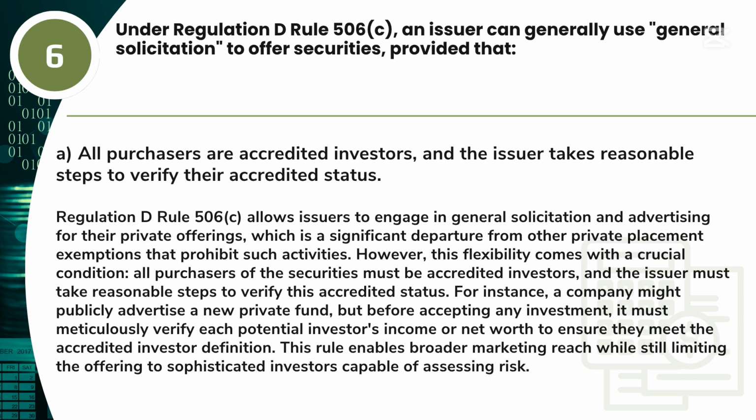Answer: A. All purchasers are accredited investors, and the issuer takes reasonable steps to verify their accredited status. Regulation D Rule 506(c) allows issuers to engage in general solicitation and advertising for their private offerings, which is a significant departure from other private placement exemptions that prohibit such activities. However, this flexibility comes with a crucial condition: all purchasers of the securities must be accredited investors, and the issuer must take reasonable steps to verify this accredited status.